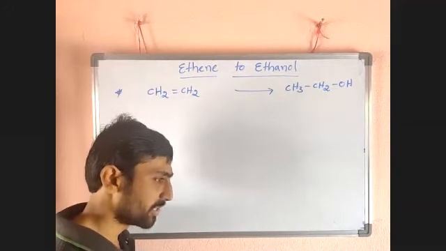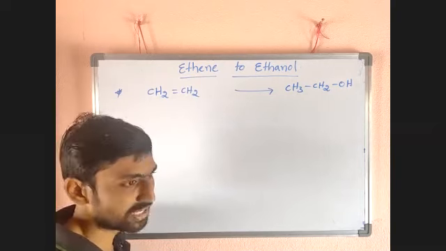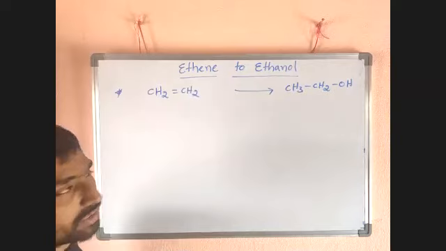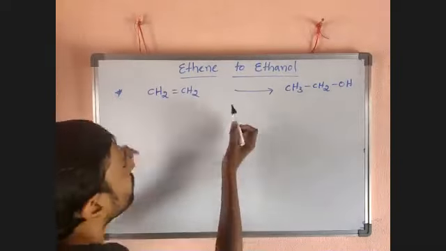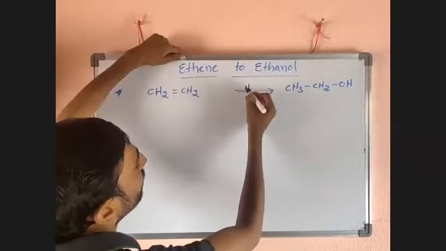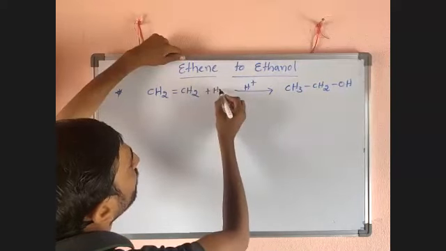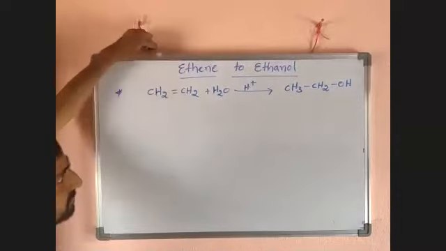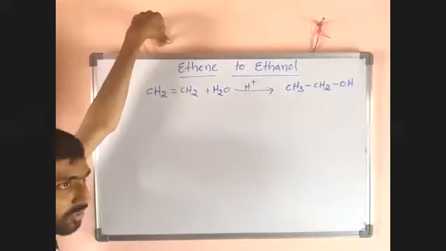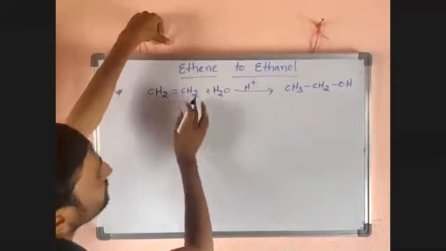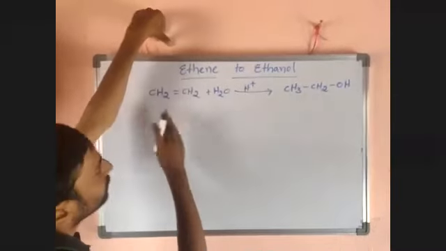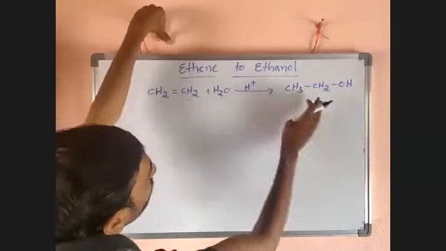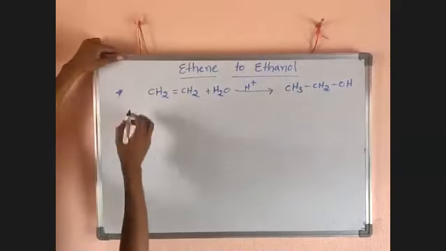Alkene hydroboration, oxymercuration, demercuration reaction, hydration reaction, all will give addition of water. Whatever the reaction you can take. But here I want to take the simple one, in presence of acid with addition of water. Water can divide as well known H plus and OH minus. H will attach to the more hydrogenated carbon atom, but here both are same. Wherever you add, it will become CH3, CH2OH. Ethene to ethanol. But the mechanism is not as simple as that.